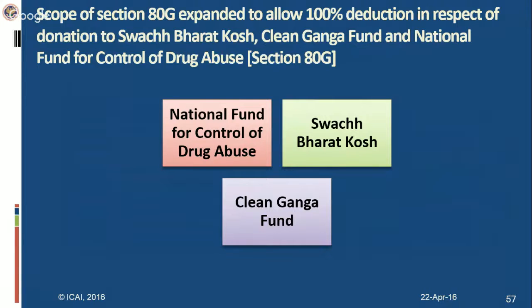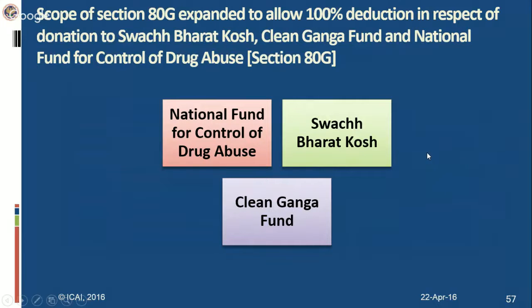Now, 3 new funds have been introduced and are now being made eligible for deduction under 80G, and donations to these funds will qualify for 100% deduction without any qualifying limit. These funds are the National Fund for Control of Drug Abuse, Swachh Bharat Kosh, and Clean Ganga Fund.